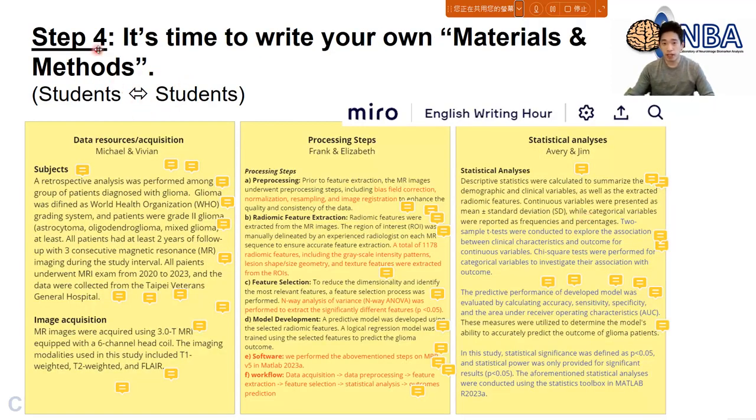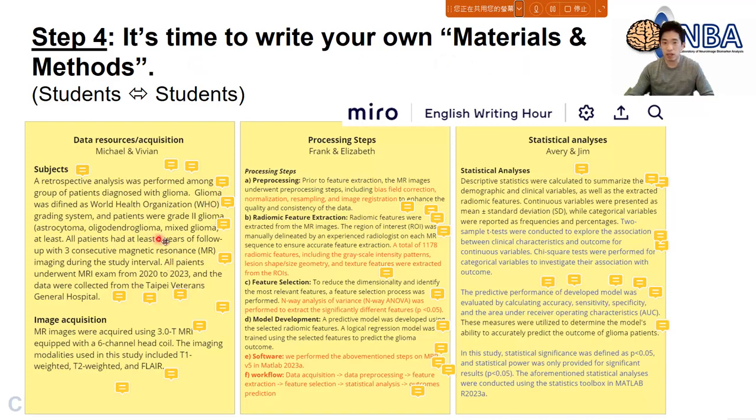So, the final step right here. Remember who is the learner? You, I mean the student, is the learner. So finally, we may need to remind ourselves who is the learner. Right now, students, you are the learners. So I will ask my students to now really write their own materials and methods.